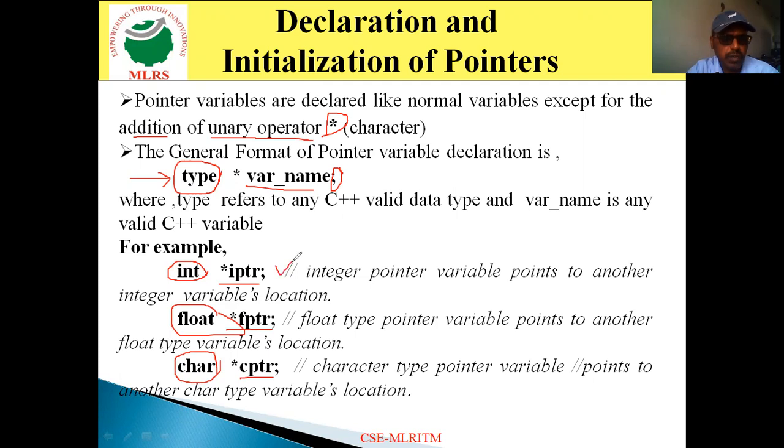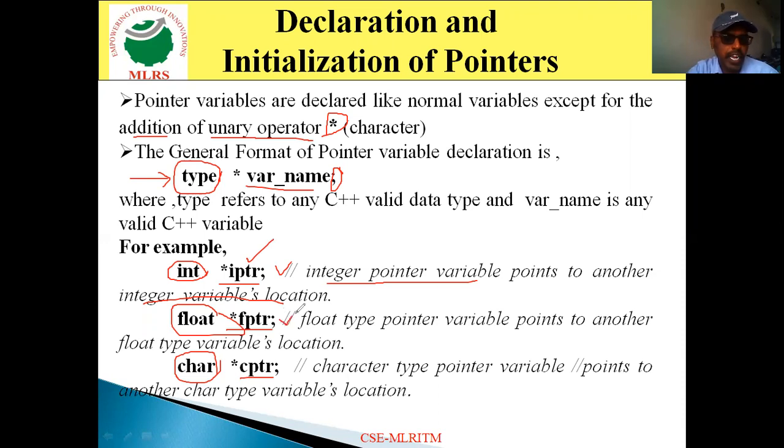Coming to the first one, int *iptr indicates an integer pointer variable which points to an integer variable location. That is, iptr stores the address of another variable, and that variable must be an integer variable. That is the meaning of this statement.